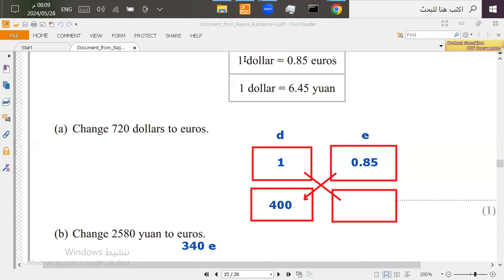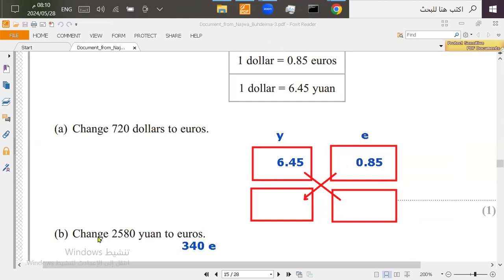As I said, you can use the other method, which is faster, because $1 here will equal $1. It means this one will equal this one. So you don't have to do all the steps. You can directly use this one. And by directly using this one, it means you're going to do it that way. Let's do it here. Now, this one is not going to be dollars. It's going to be yuan. And as I said, because they're equal to each other, so 6.45 yuan will equal 0.85 euros.